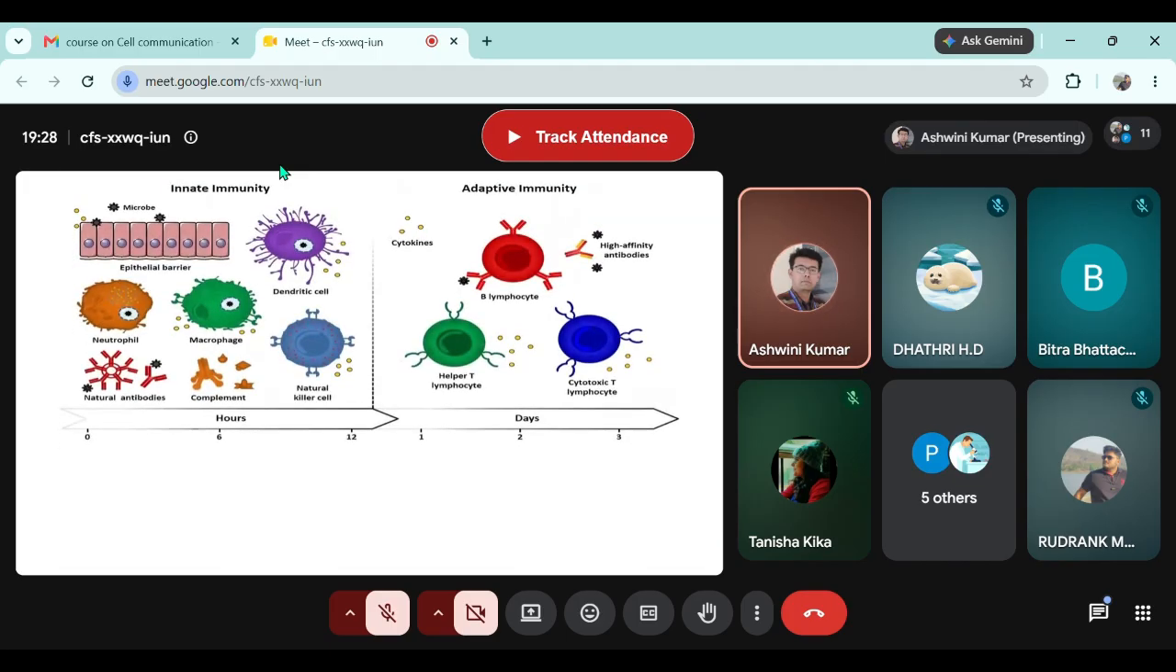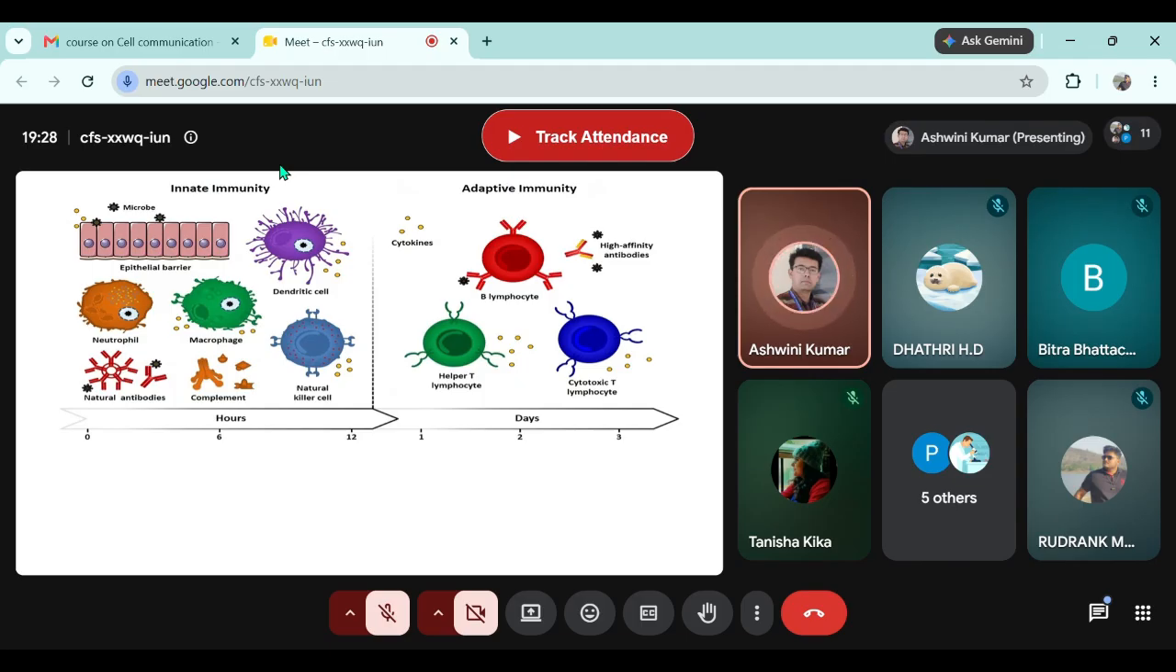Okay, so this is what we were discussing. In innate immunity, we have epithelial barrier, which is skin. We have non-differentiating cells. That means not in terms of cellular differentiation. They don't differentiate between whatever comes in the body. They are macrophage, neutrophils, dendritic cells, natural killer cells, antibodies which are formed, and complement system.